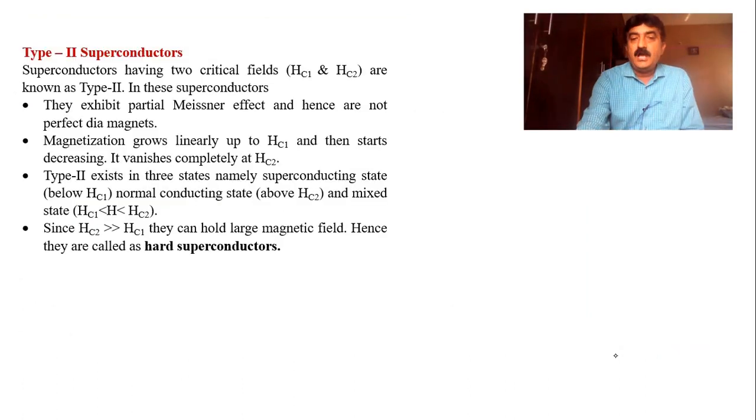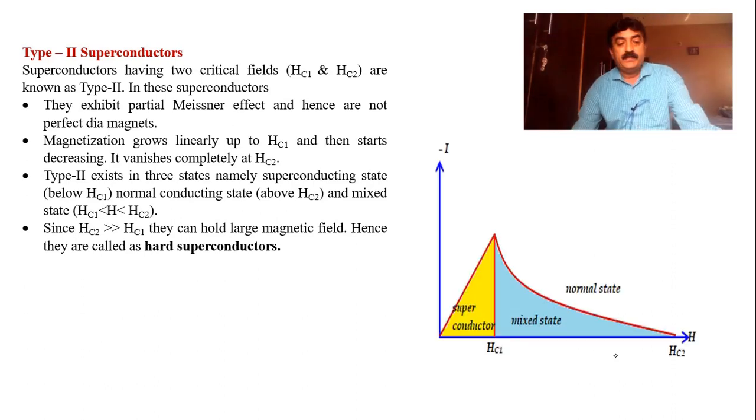Quite opposite to this is hard. They exhibit two critical fields, Hc1 and Hc2. Look at the graph. Initially they behave like type 1 only. But instead of falling suddenly, they start falling gradually, and after a larger value, intensity becomes 0. That is at a higher value of H. So this is the point where the downfall starts, and this is the point where I becomes 0. The decreasing trend starts here and decreases to 0 here. This is Hc1, this is Hc2, and Hc2 is very much greater than Hc1. Therefore, they are called hard superconductors.